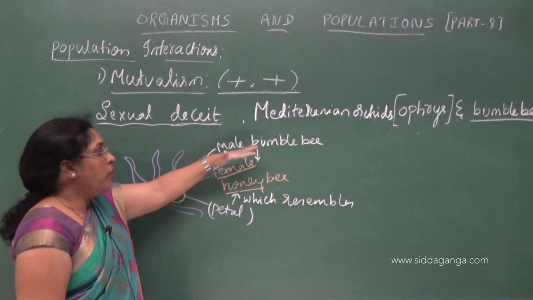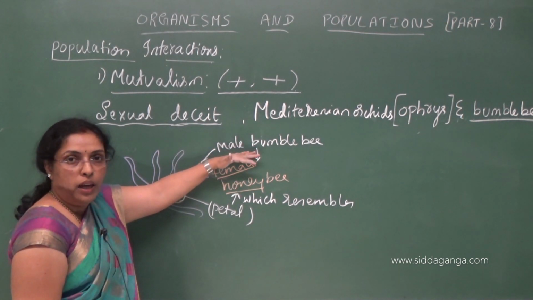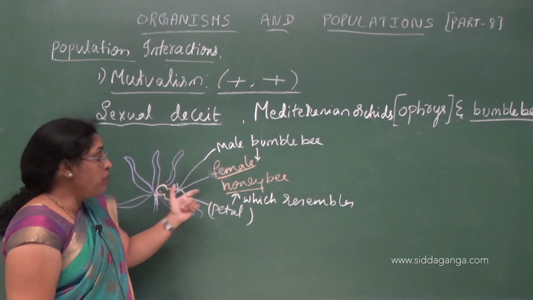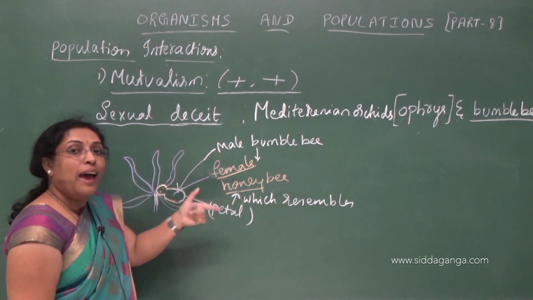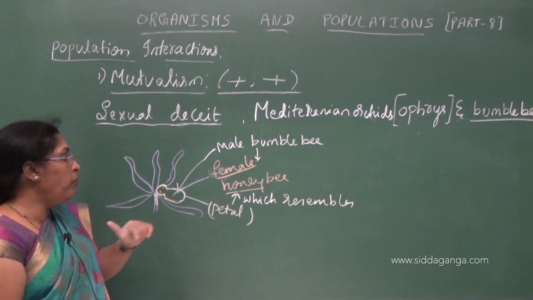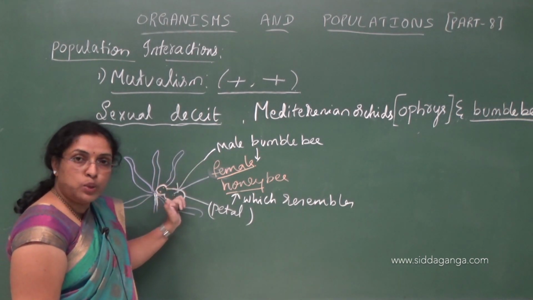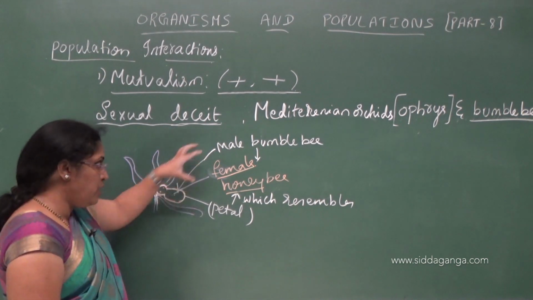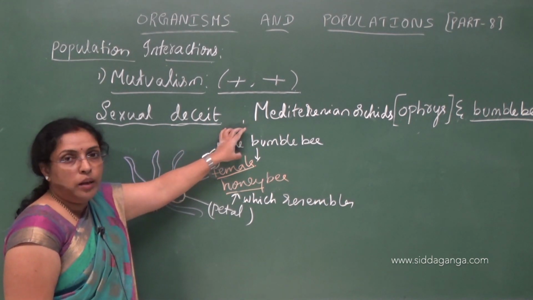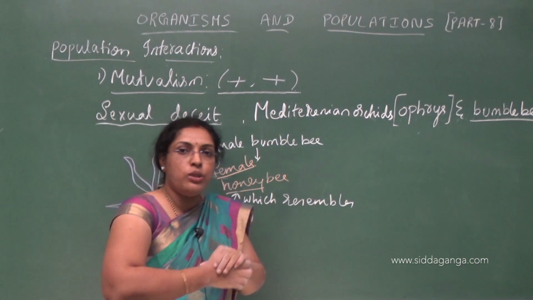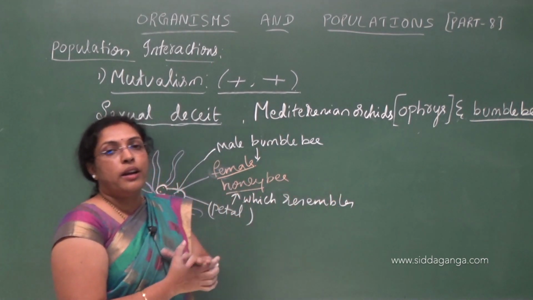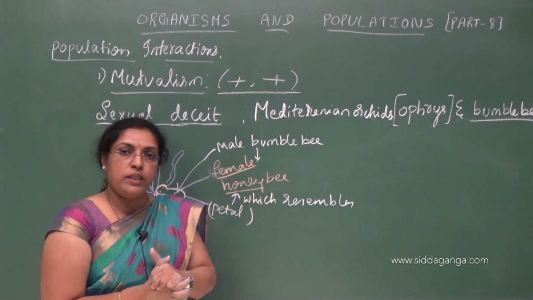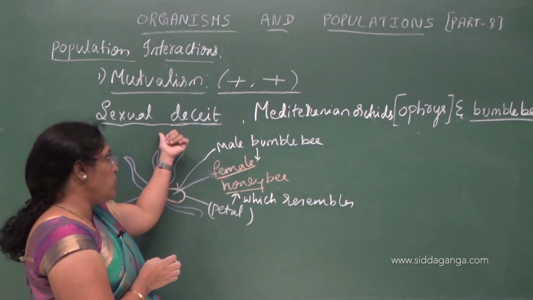What happens here is, the male bumblebee will think the petal of the orchid, which resembles a female honeybee, is a female honeybee, and it pseudo-copulates with this petal. During this the pollen will dust on the male, and when it moves and sits on the other flower, the pollen will transfer to the other flower and pollination takes place. So this is nothing but sexual deceit.